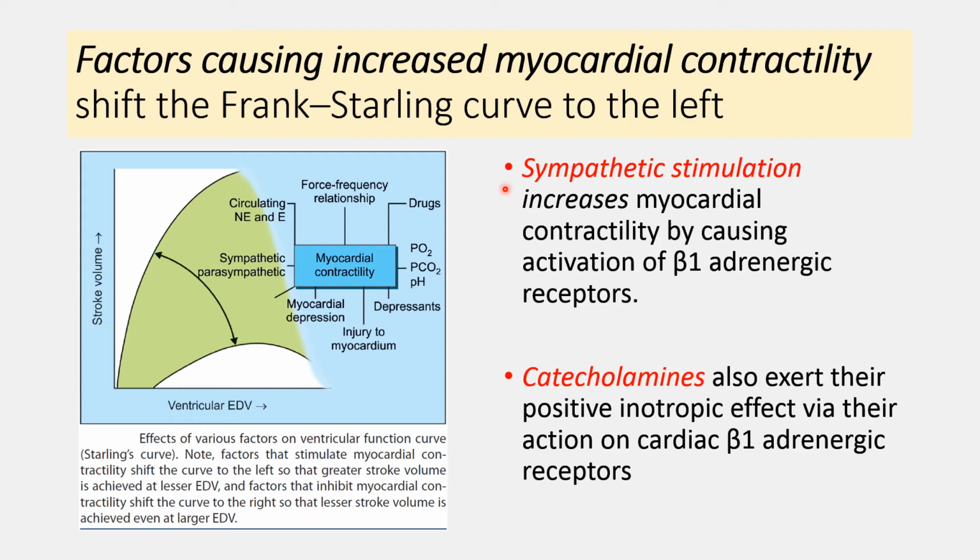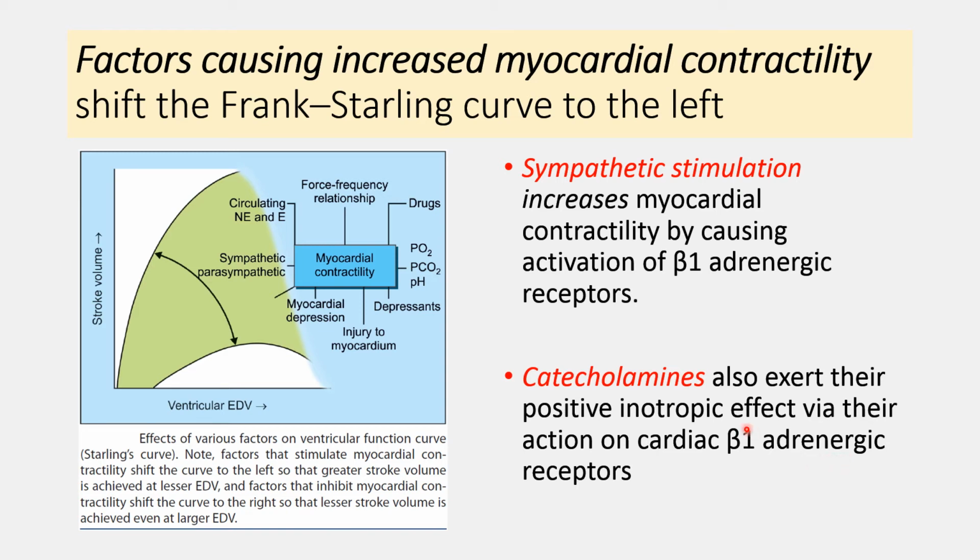First of all, sympathetic stimulation. Sympathetic stimulation increases myocardial contractility by acting on the beta 1 adrenergic receptors. Catecholamines also exert their positive inotropic effect by acting on the beta 1 adrenergic receptors. By acting on the beta 1 adrenergic receptor, it increases cyclic AMP, which increases availability of calcium in the myocytes, and calcium promotes contractility of the myocardium, which increases stroke volume.